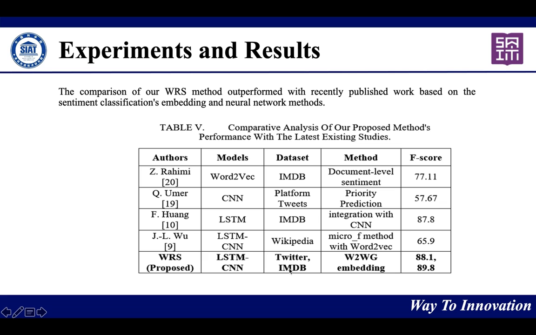We also apply on MDPI data, and we got 89.8 accuracy, but it has 77.11 accuracy. And the same as Mr. Hong, it applies LSTM with the same data as we have done, and its integration with CNN as we did before, and here it has 87.8 accuracy. So in all comparisons, we have better accuracies compared to some existing work.